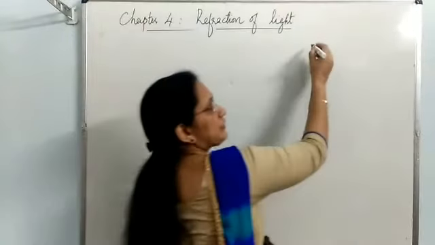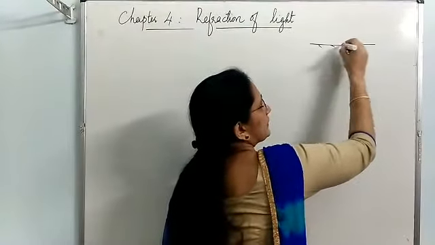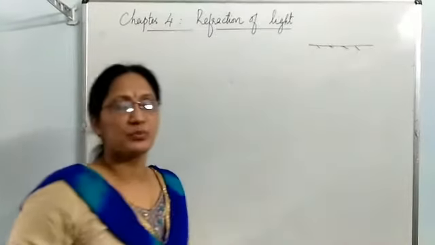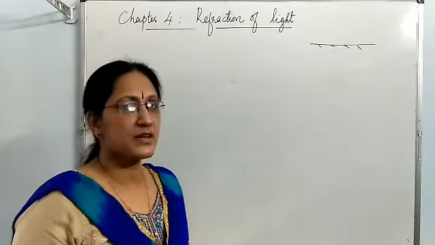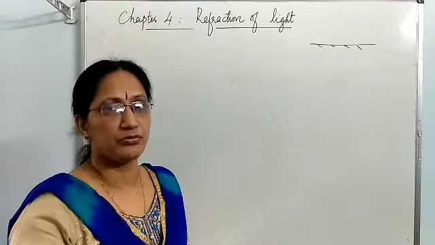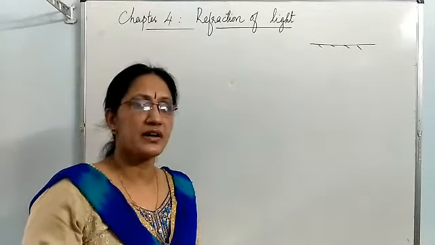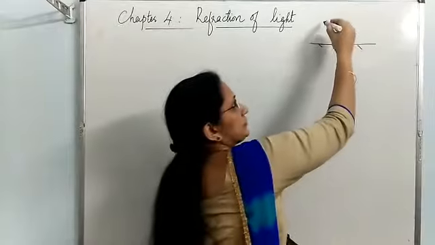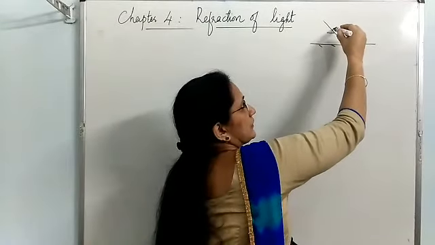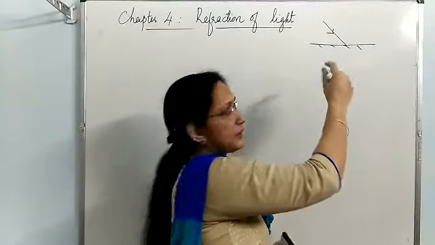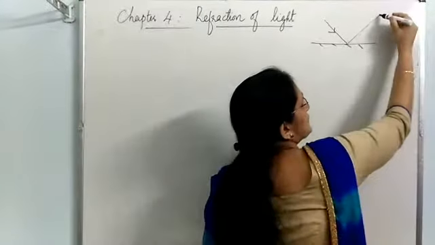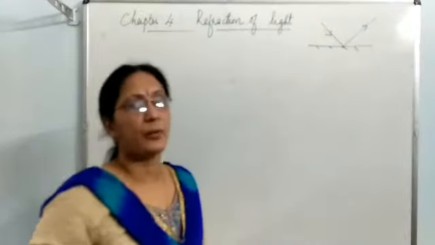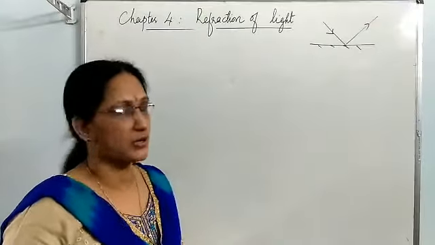Means when light falls on certain smooth polished surfaces like a mirror or metal surface, light bounces off. That phenomenon is known as reflection of light. This is the light ray falling on a mirror. Here the mirror is a plane mirror and it bounces off. This phenomenon is known as reflection of light.